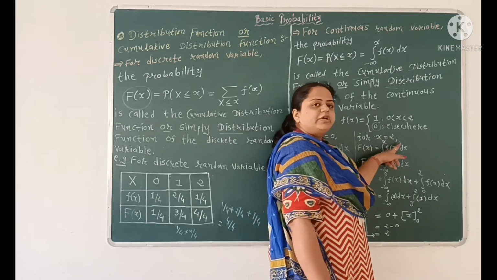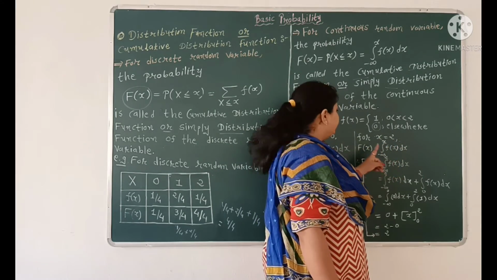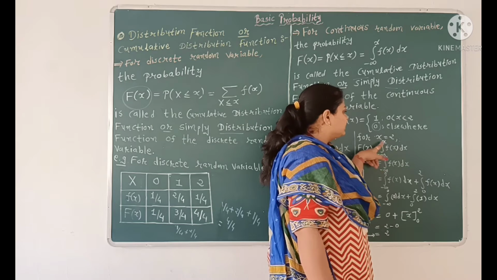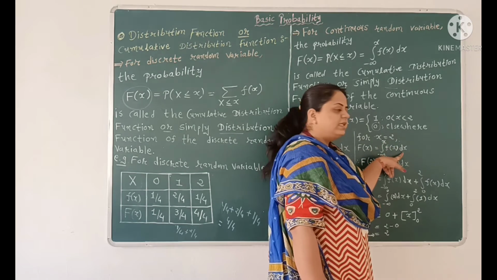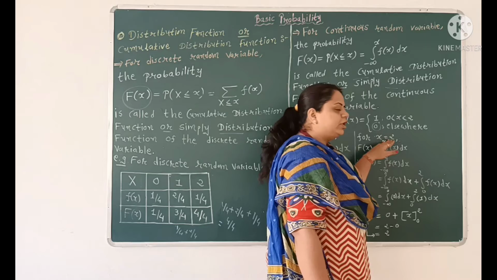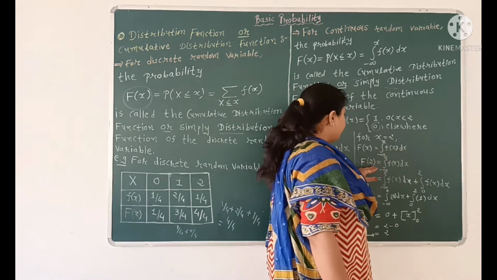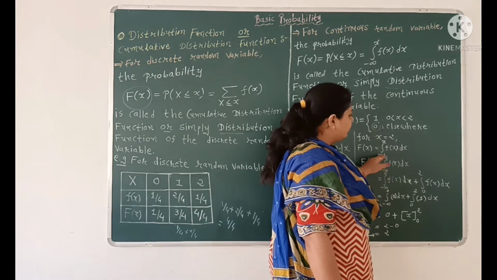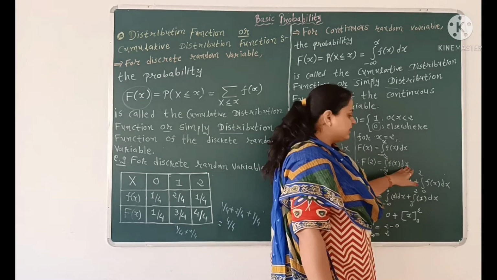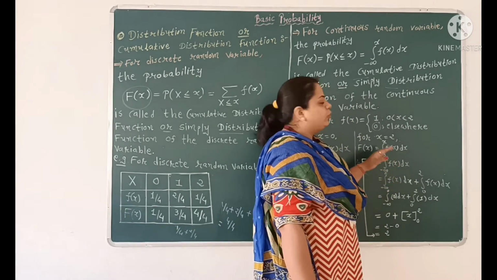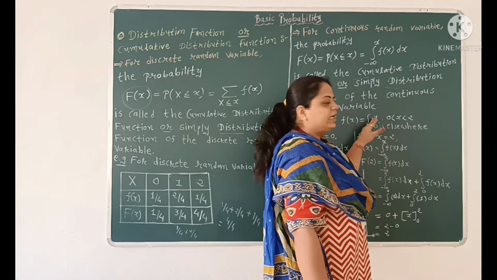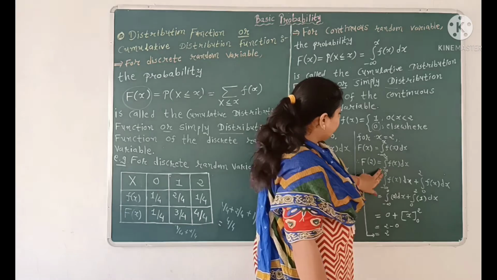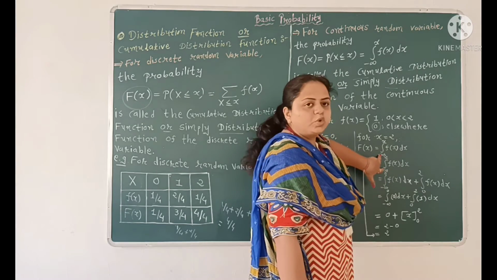Now for x equal to 2, we know that F of x is equal to integration from minus infinity to x of f of x dx. Now x is equal to 2. So we have F of 2 is equal to integration from minus infinity to 2 of f of x dx. Here we have two values of the function, one in 0 to 2 and otherwise it is 0, and here we have the interval minus infinity to 2.